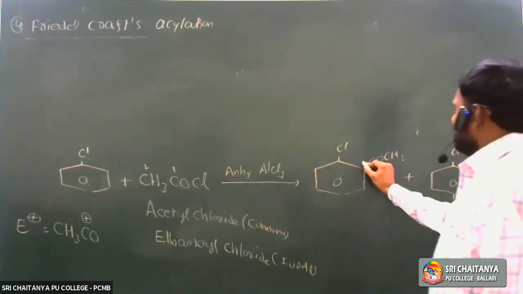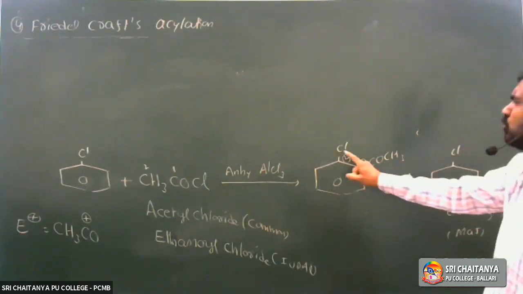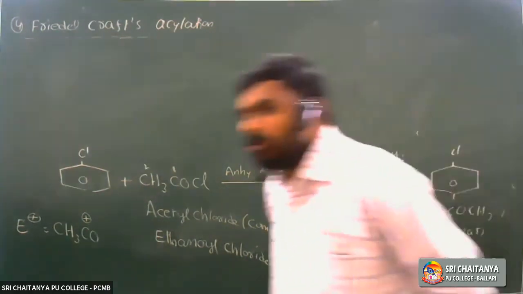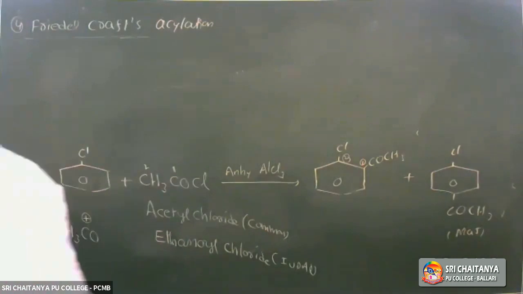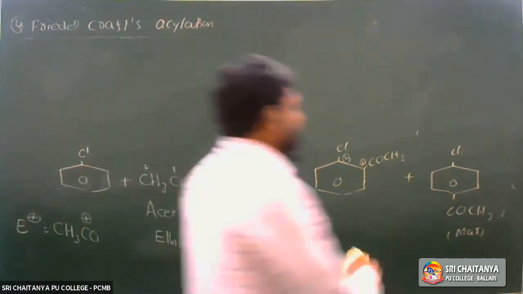Considering the carbon bearing the acetyl group as the first position, the chlorine at the second position gives 2-chloroacetophenone. C6H5COCH3 is called acetophenone. The para product is 4-chloroacetophenone.